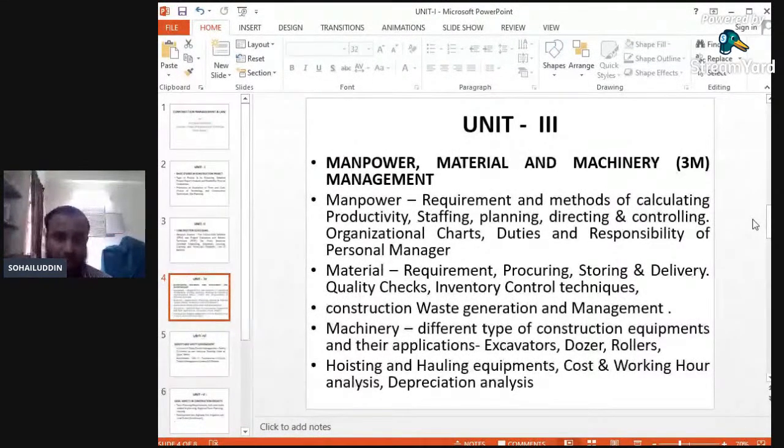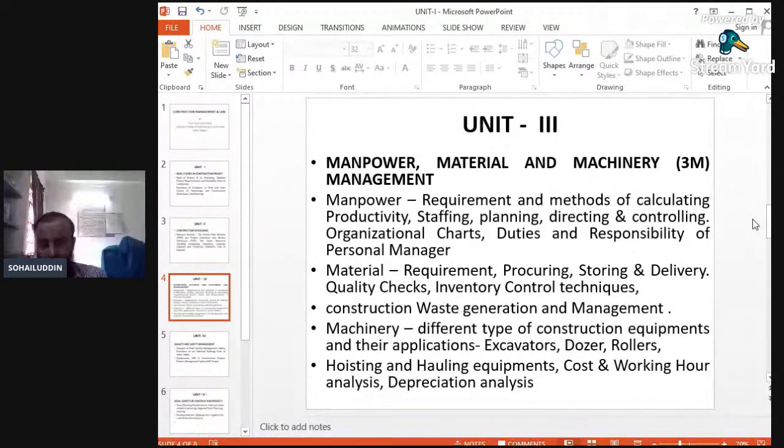So we have to manage manpower, how much manpower will be required to execute a particular type of work. So manpower plays an important role. Again, materials required: cement, sand, aggregates, or various materials will be required in executing a project. Normally the main important materials are cement, sand, and aggregates, and beyond this, bricks and various materials are required to execute a work. So in unit number 3, we will deal with the 3M, that is manpower, material, and machineries.